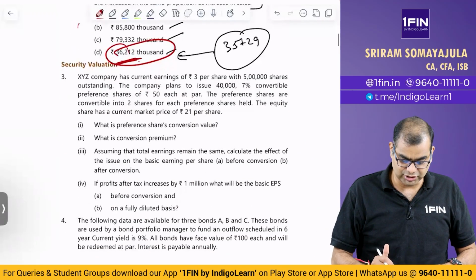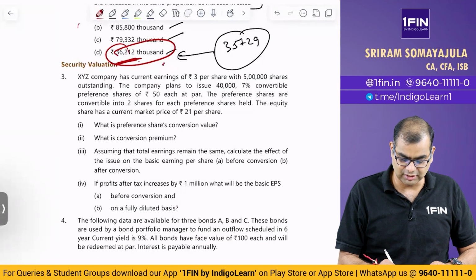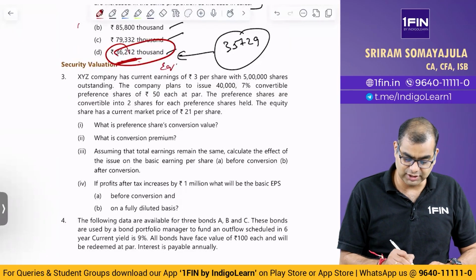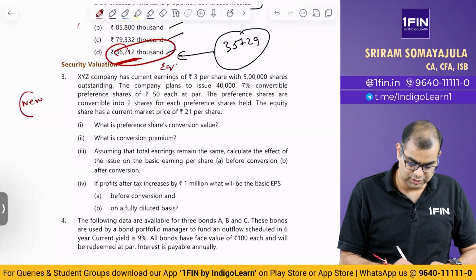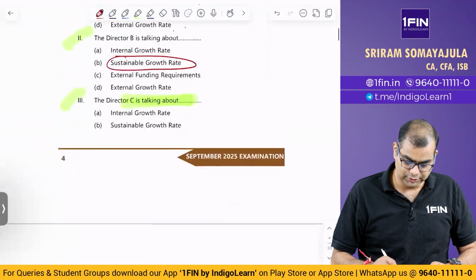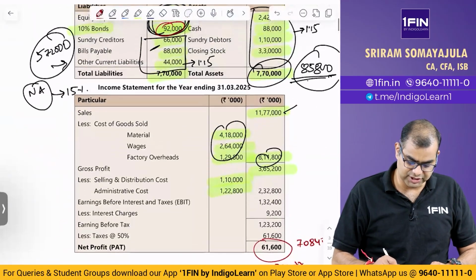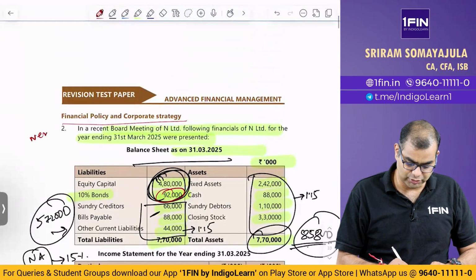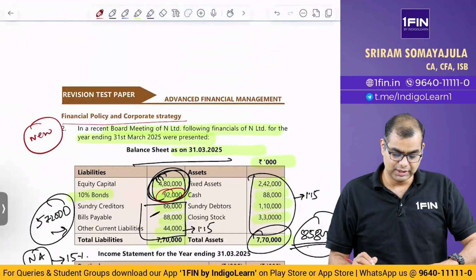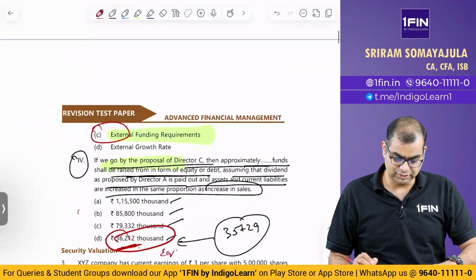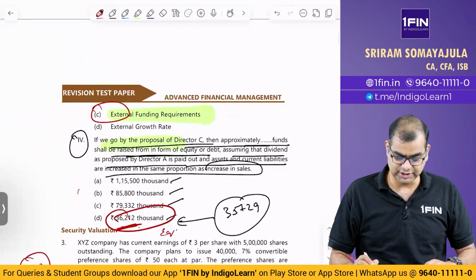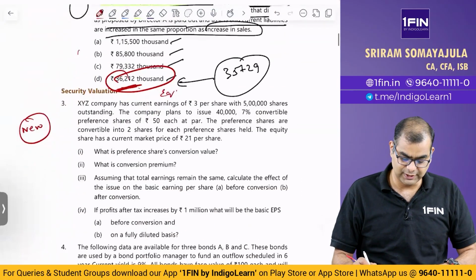This is a question in security valuation, equities concept. This is also a new question. The previous one was financial policy, corporate strategy. This is also a completely new question. Please note. Then we come to this second new question. There are three new questions, as I said, in the question paper.